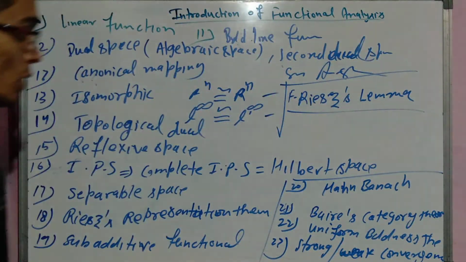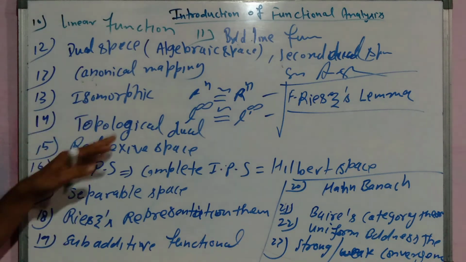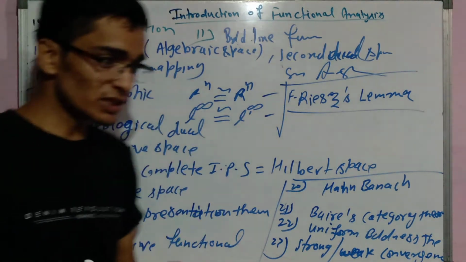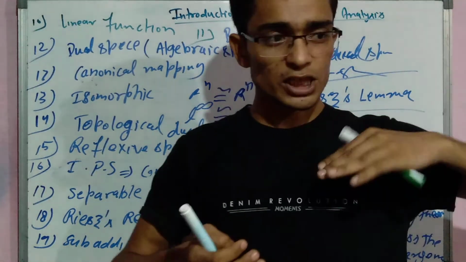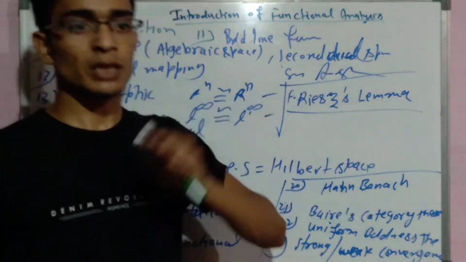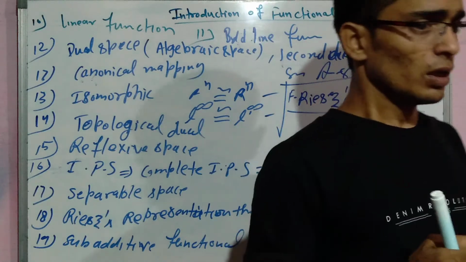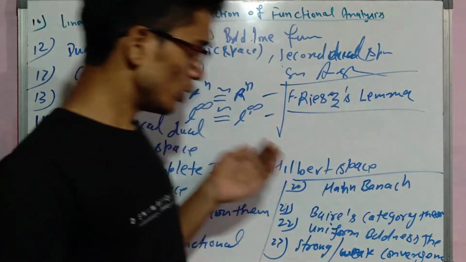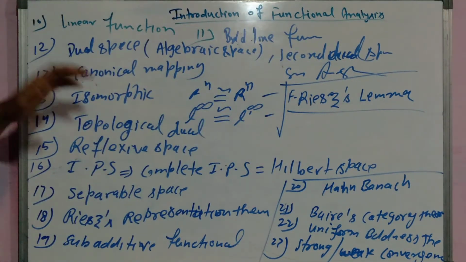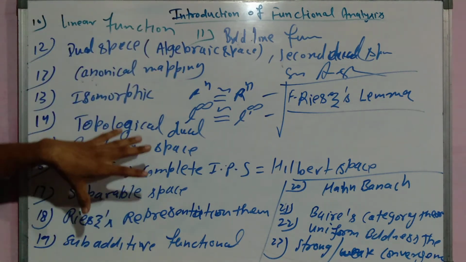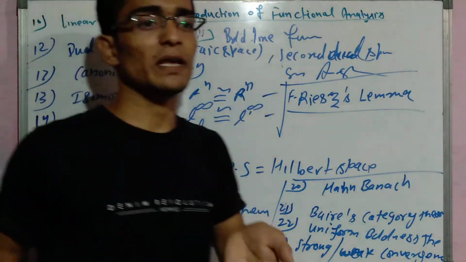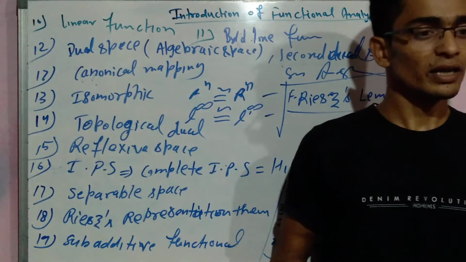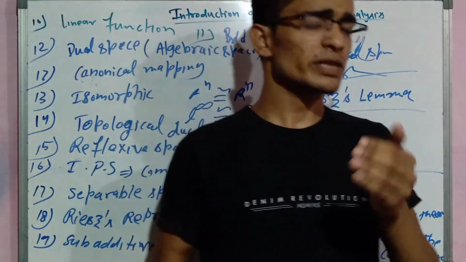So this is the syllabus of functional analysis. We will talk sequence wise. First we give the introduction of the vector space and normed space and some examples of the normed linear space. So this is the syllabus of functional analysis. In the next class we will talk about vector space and normed linear space, and some important examples of the normed linear space.